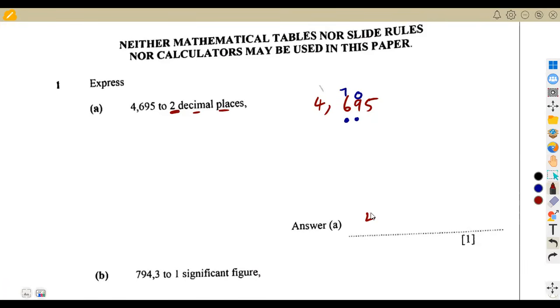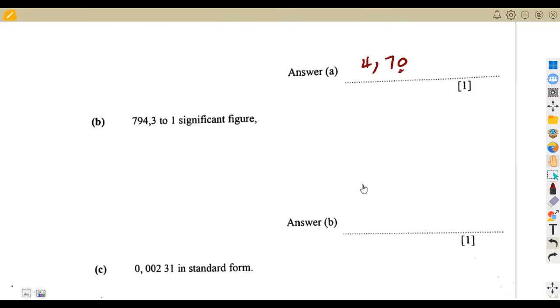At the end it is going to be 4,70. You are supposed to write this 0 because you are told to 2 decimal places, so you indicate this 0 on your answer. 1 mark for that.